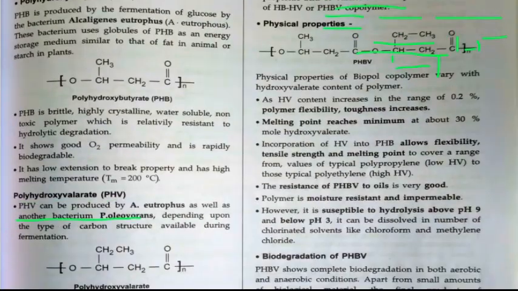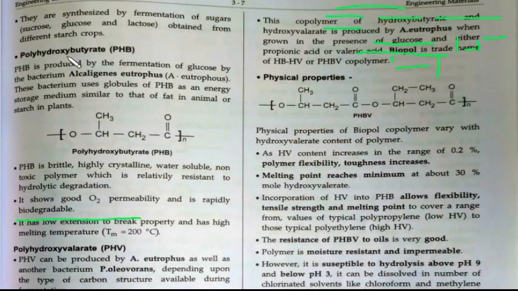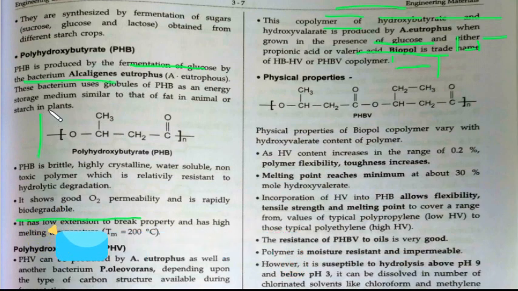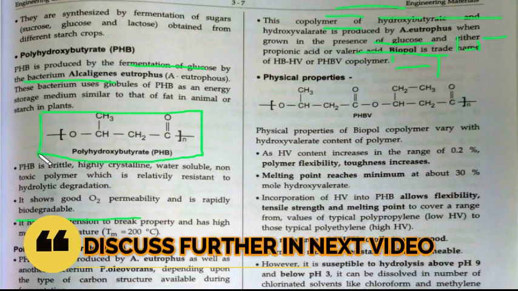So what is PHB? This PHB is basically produced by the fermentation of glucose by the bacterium. It's not too important. What is important is the structure. What is the structure of polyhydroxybutyrate? This is the structure of polyhydroxybutyrate. Okay.